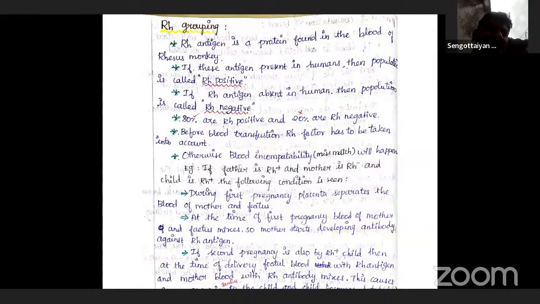In such cases, the mother starts preparing antibodies against the RH antigens in her blood.